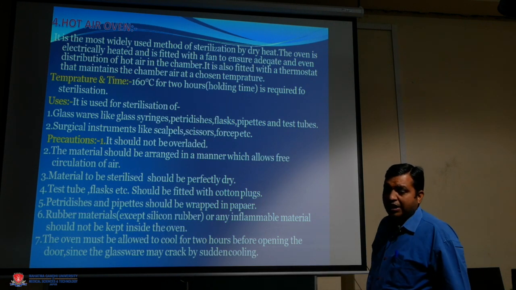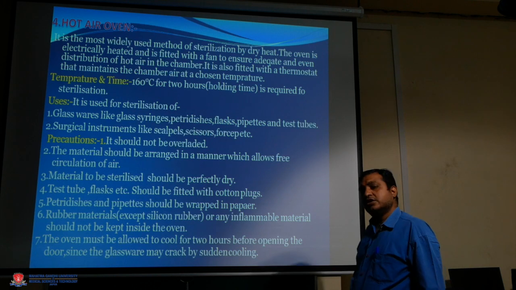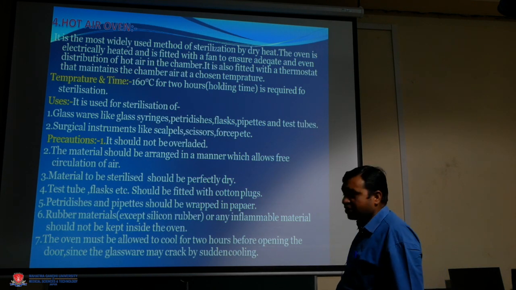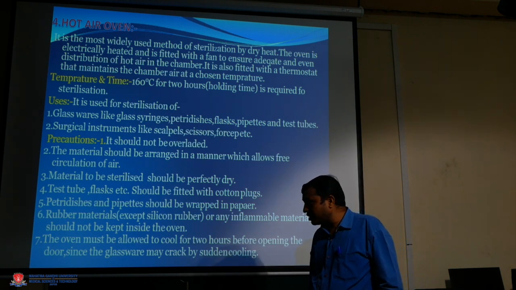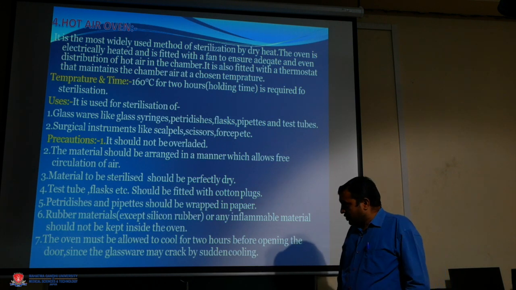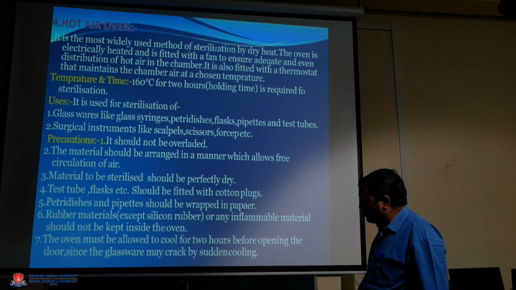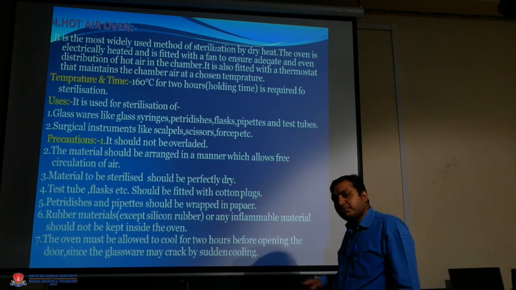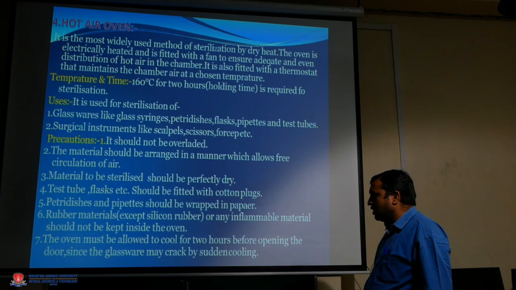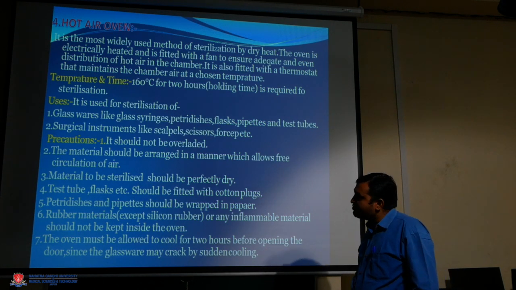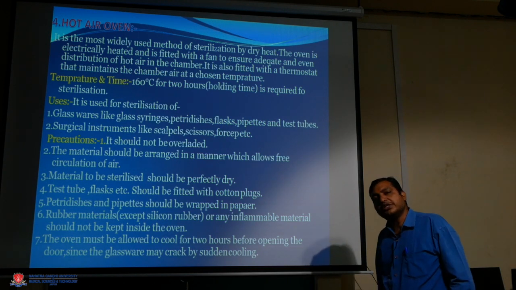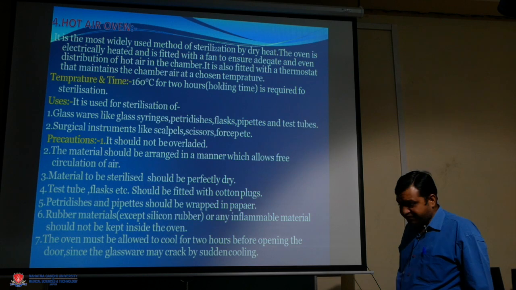Precautions. The hot air oven should not be overloaded. The materials should be arranged in a proper manner which allows circulation of air. Materials to be sterilized should be perfectly dry. Test tubes and flasks should be fitted with cotton plugs, and petri dishes and pipettes should be wrapped in paper. Rubber materials, except silicone rubber, or any inflammable materials should not be kept inside the oven.